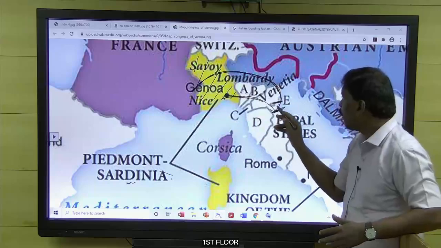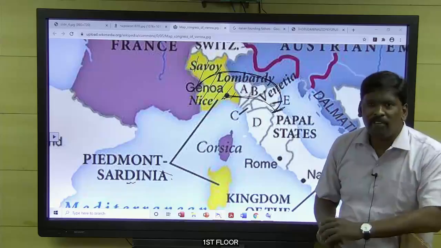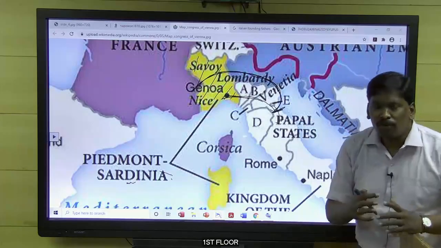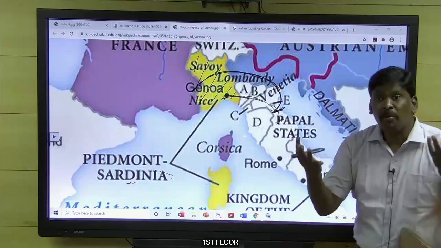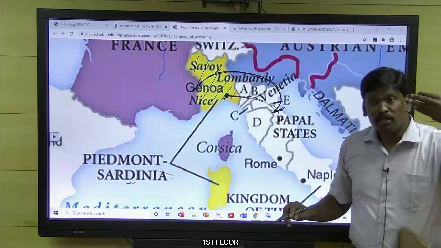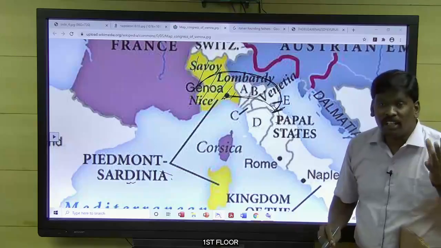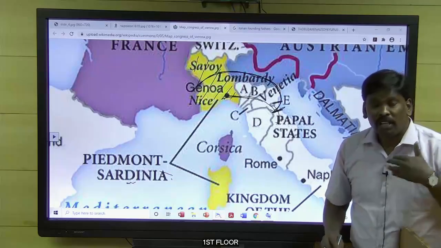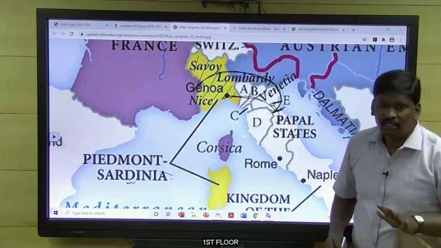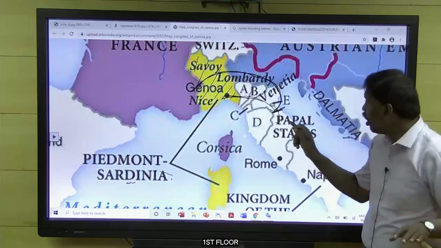Kever then immediately came down and met Garibaldi. Kever told him, see, if you go to the Pope's land and go to war with the Pope, that would be a great problem, because the Pope is considered to be the religious head of all Christians in the world. If you go to war with the Pope, it is like a war with all the Christians in the world. No one would like that. So at present we don't need to go to war with the Pope.